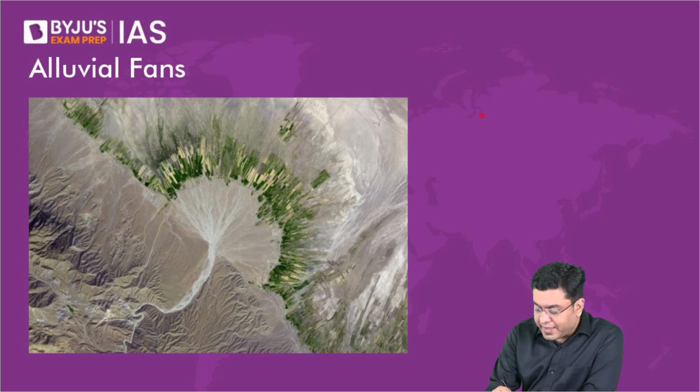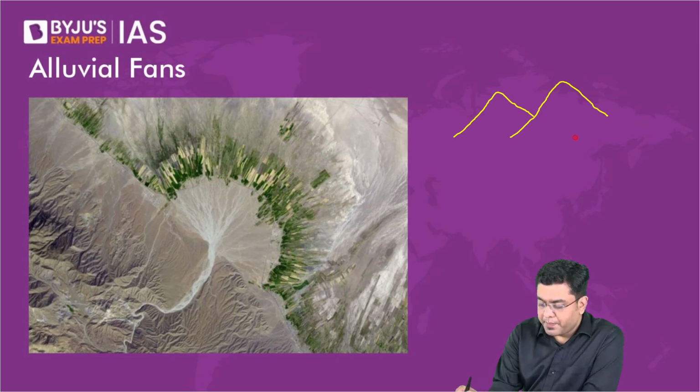So basically, let's assume you have a mountainous area, a region of the mountains.